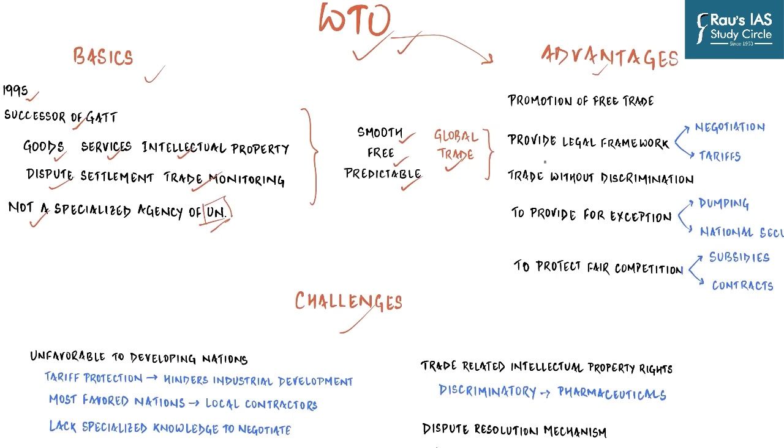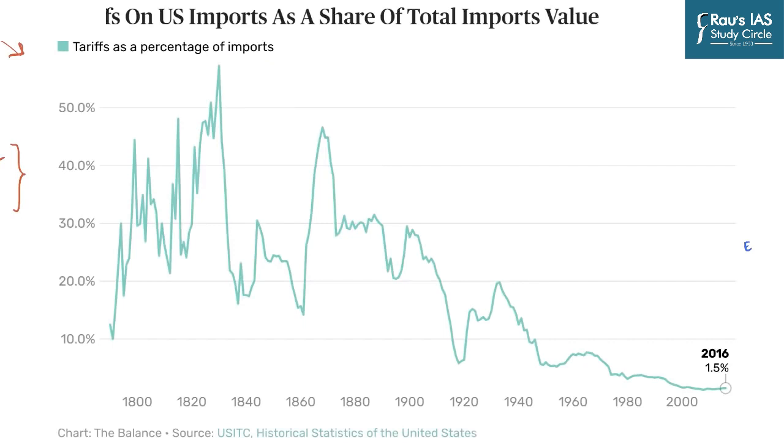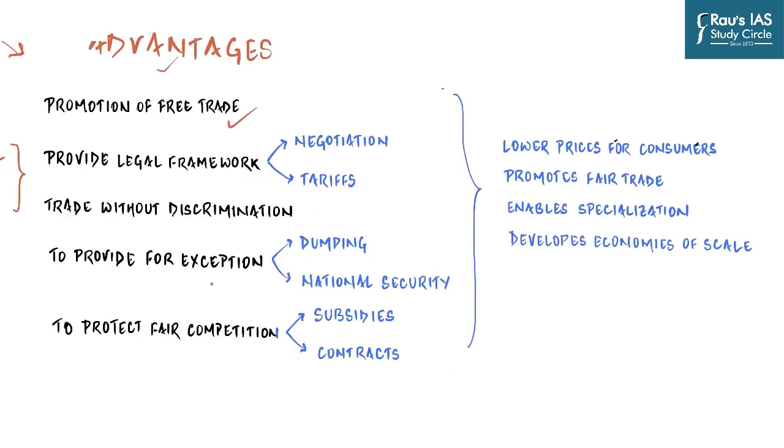And so it is important for us to understand and appreciate the advantages which are derived from WTO. First and foremost, it talks about a gradual reduction of tariffs. As you can clearly see from the example of the United States on your screen, on the y-axis we have tariffs as a percentage of imports, and on the x-axis you have years. If you start looking from 1940, you can clearly see a gradual reduction in the import duties imposed by the United States. And similar is the case with other countries as well. And so it talks about gradual reduction of tariffs, through which it wants to promote free trade.